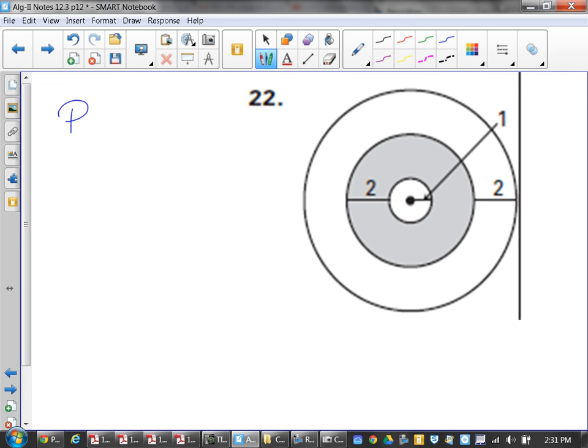So the shaded region looks like a scope. So we have 3, so it becomes 9 pi minus 4 pi. Did you get 5 pi for the shaded region? Yeah, 5 pi for the shaded region.